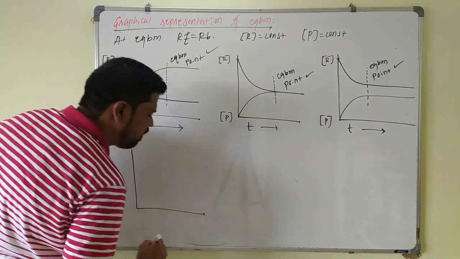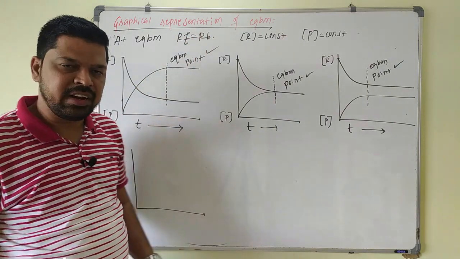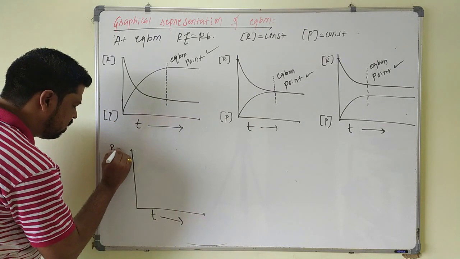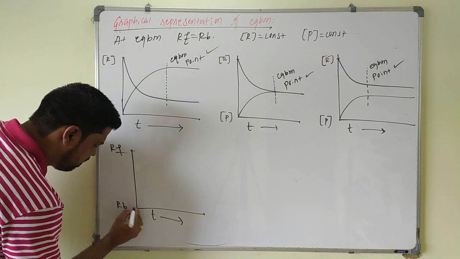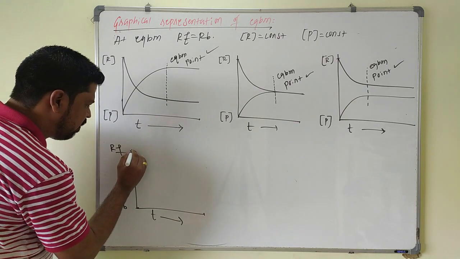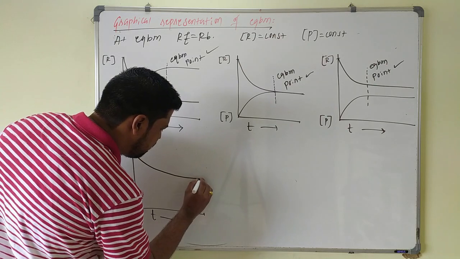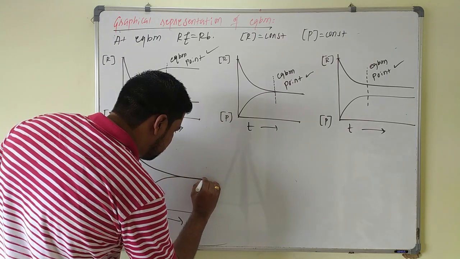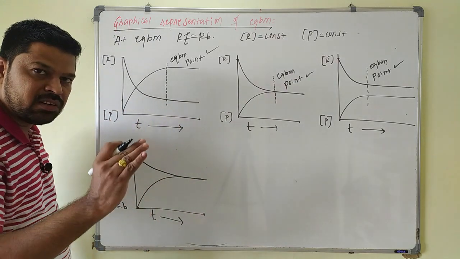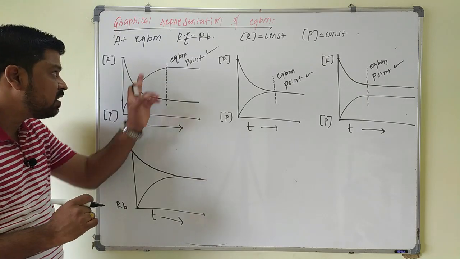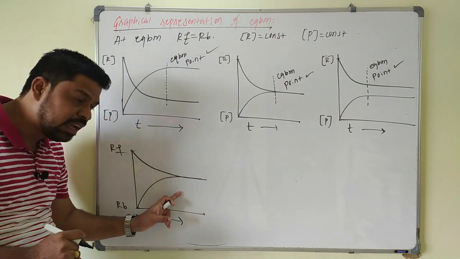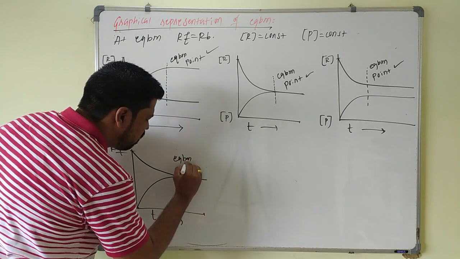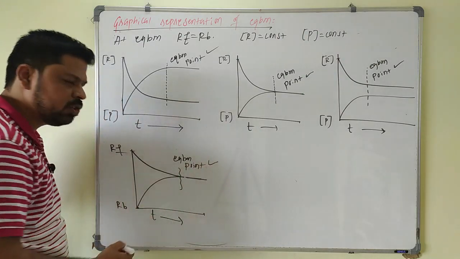Now what is the condition for equilibrium? Rate forward must become equal to rate backward. So along the x-axis you take time, and this will be rate forward and this will be rate backward here. The rate of the forward reaction decreases, and after some time it becomes equal to the rate of the backward reaction, like this. So these two become equal. See here, this is very very important. With respect to rate, what is the condition? Both must become equal, then only this is taken as the equilibrium point with respect to rate of the reaction.